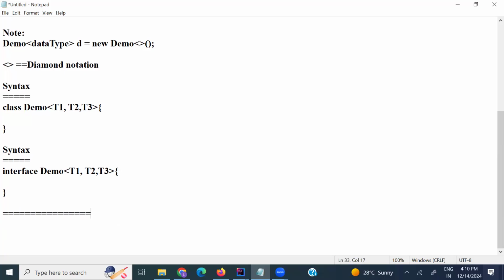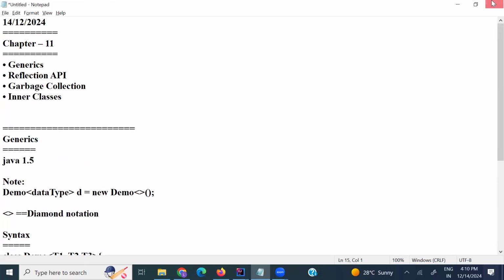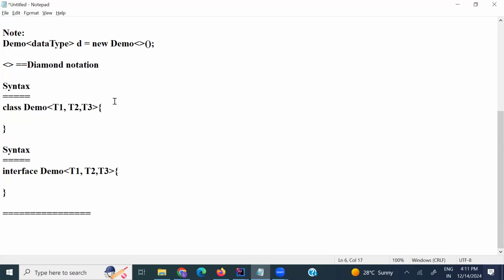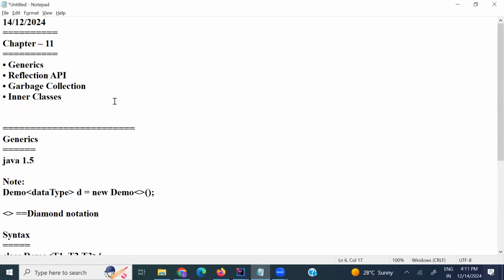Next topic is the reflection API, right? That's all about generics, there is no more discussion. Some interviewers will ask what generics are and why you use them. Generics are for type safety, so you can specify at runtime which type of data is going to be used, using the diamond notation.